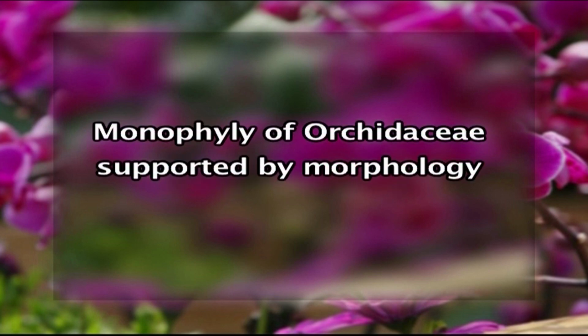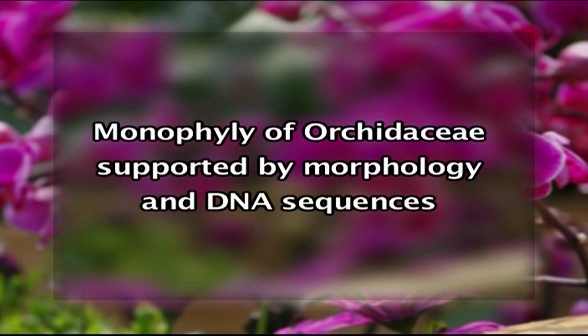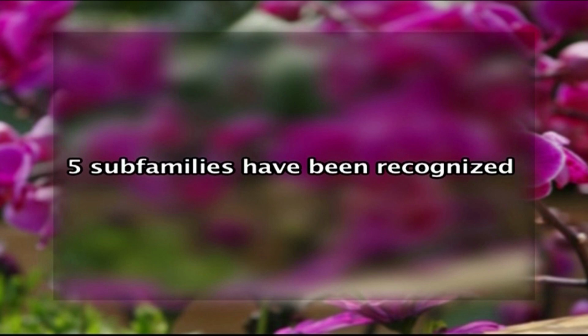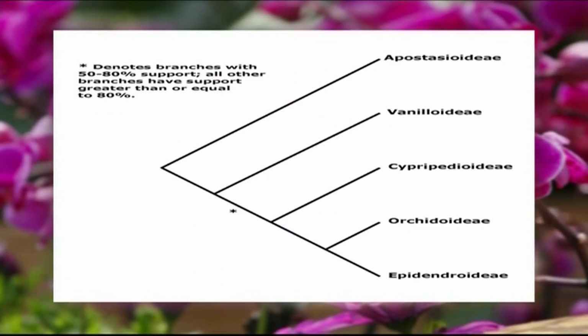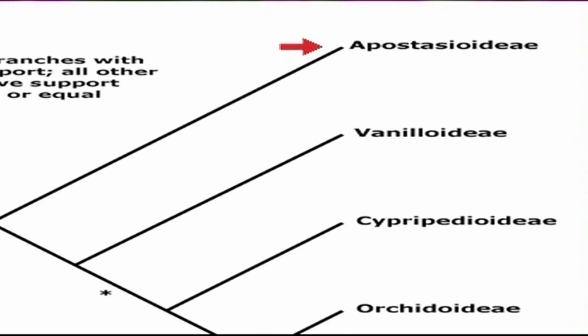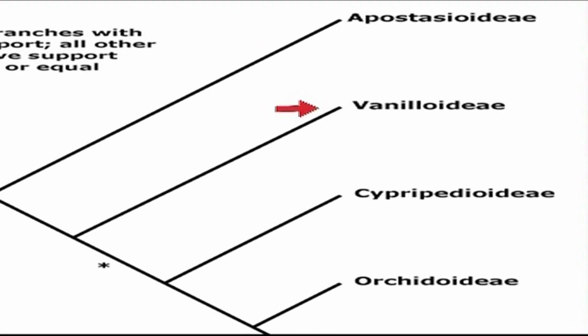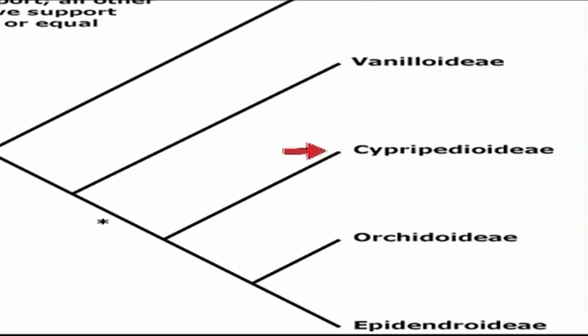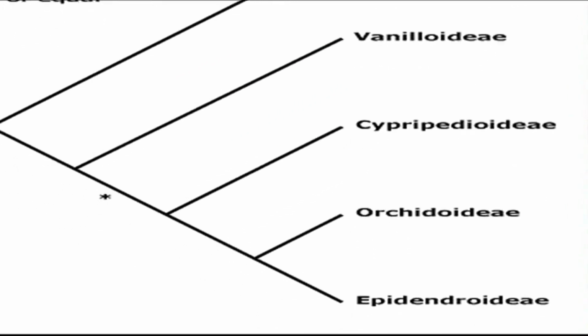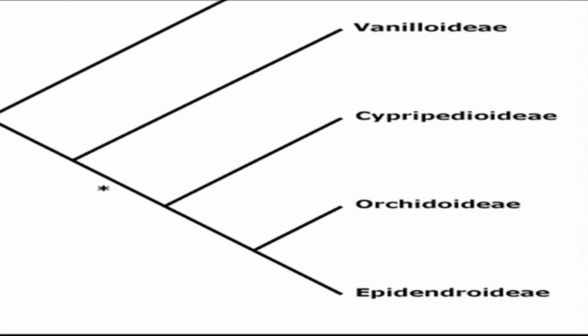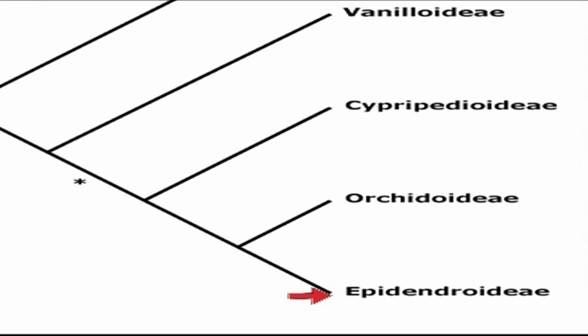Now the third part of the lecture, phylogeny of Orchidaceae. The monophyly of Orchidaceae is supported both by morphology and DNA-based characters. The phylogenetic relationships within the family have been addressed by several cladistic analyses. Broadly, five main subfamilies have been recognized in the family. The names go like this. Number 1, Apostasioideae. Number 2, Vanilloideae. Number 3, Cypripedioideae. Number 4, Orchidoideae. And the fifth and the last, Epidendroideae.